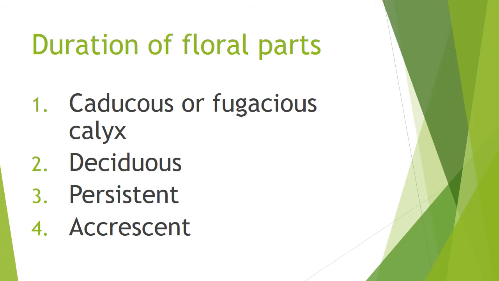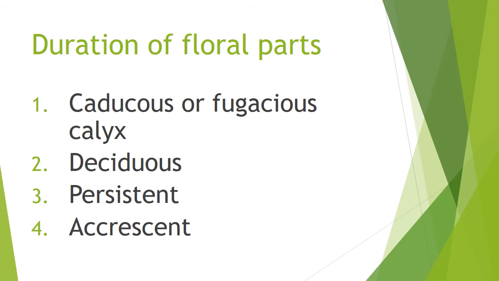Then the third one is persistent. Here the calyx persists and continues to be along with the fruit and forms a cup at the base of the fruit. The first type, before opening of the flower, the calyx falls, and then in the second, after the opening of the flower, the calyx falls soon.